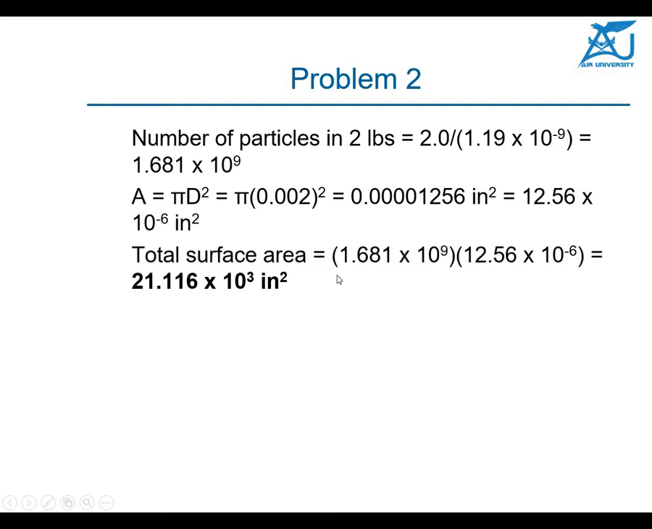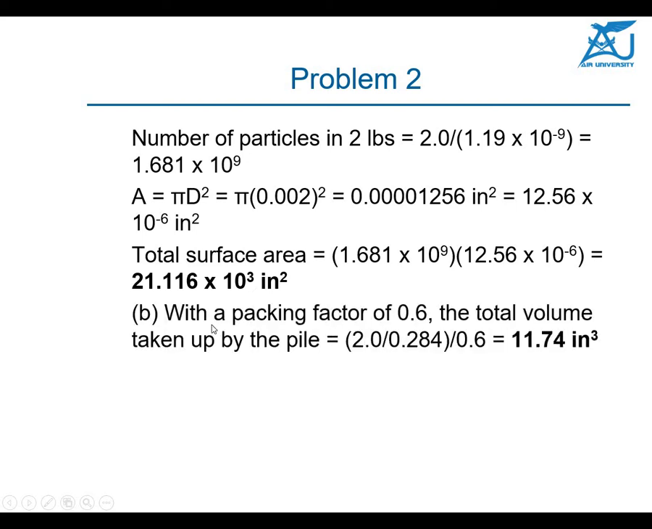So total surface area will be equal to what? The total surface area will be equal to this 12.566 multiplied by the number of particles, because in 2 pound there is a huge number of particles available. So this huge number is multiplied with the area of the one particle, and you can find out the total surface area now.